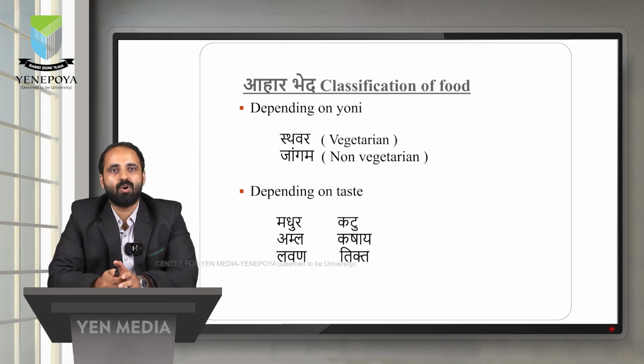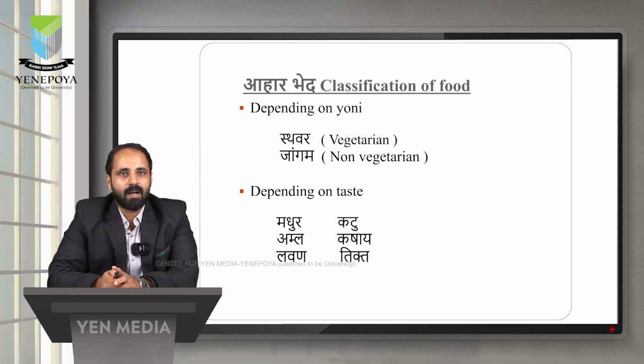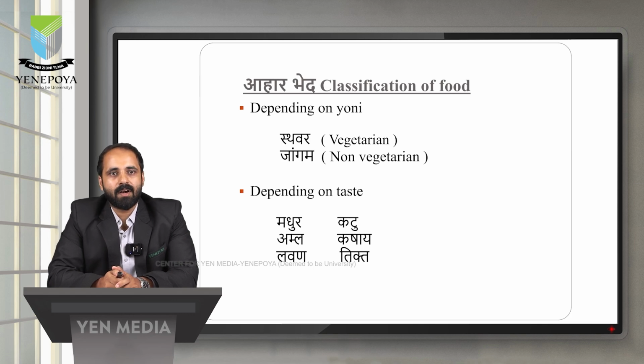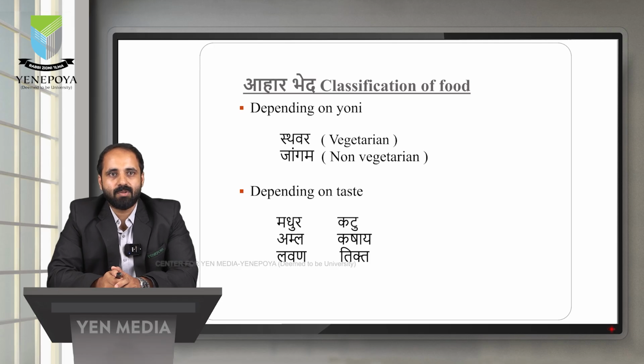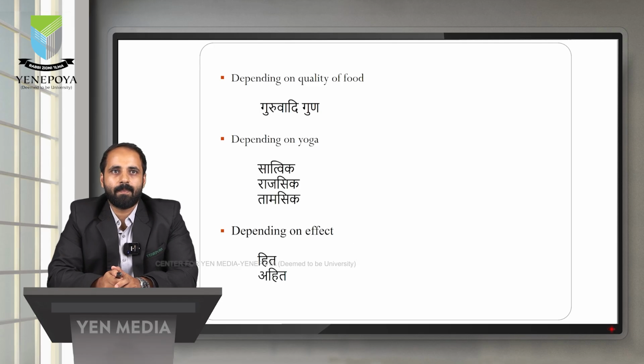Next, depending on taste, Ahara is classified into Madhura, Amla, Lavana, Kadu, Kashaya, Tikta. Madhura Ahara means sweet. Amla, that's sour. Lavana Ahara, salty food. Kadu, that is spicy food. Kashaya, that is pungent food. Tikta Ahara, that is bitter food. So these are according to taste: Madhura, Amla, Lavana, Kadu, Kashaya and Tikta.